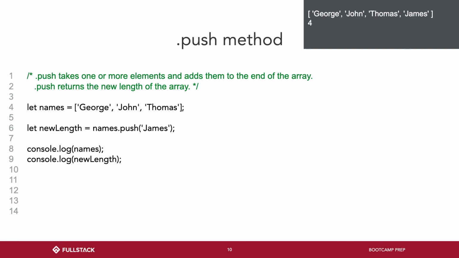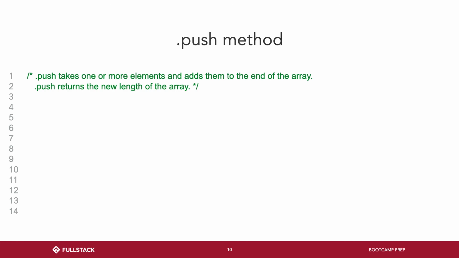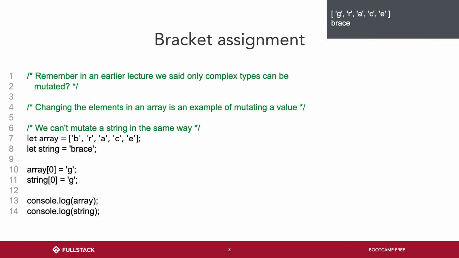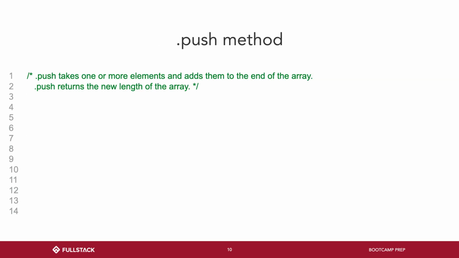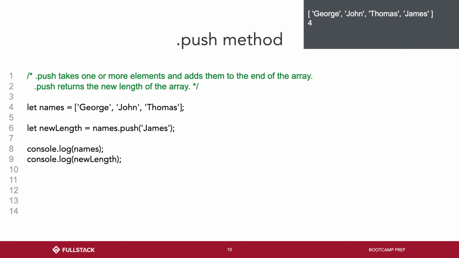Well, not push, but the previous slide. Does JavaScript return an error message when we try to mutate a simple type, like with the string before? No, it just doesn't do anything. No complaints. It's not an error, you just can't do it. Any questions on push?